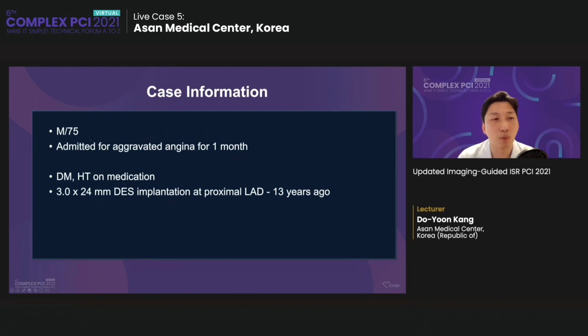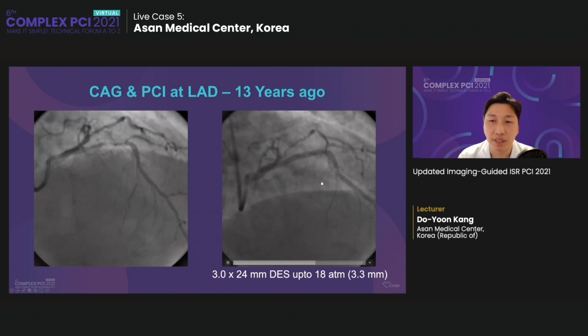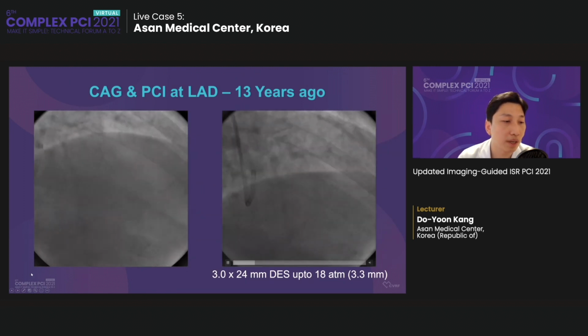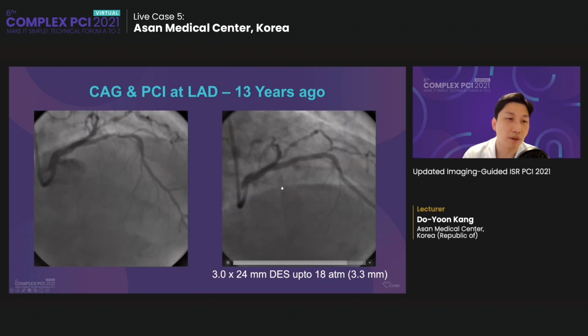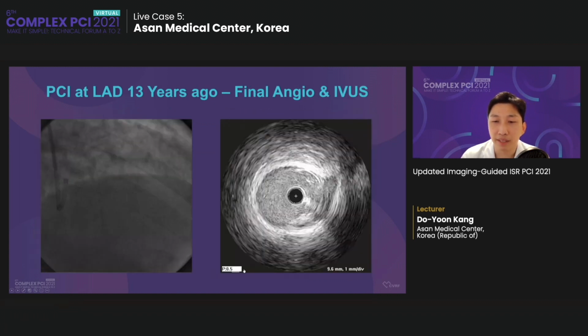A 75-year-old male patient was admitted for aggravated angina for 1 month. He had a history of diabetes, hypertension, and implanted 3x24 DES at proximal LAD 13 years ago. This is the CAG and the PCI performed 13 years ago, and then we have the IVUS after stenting.